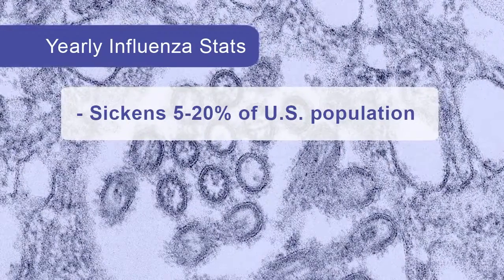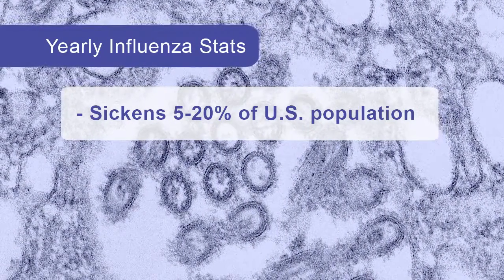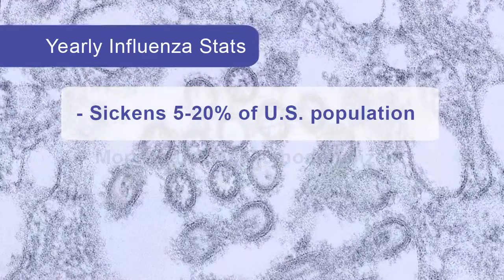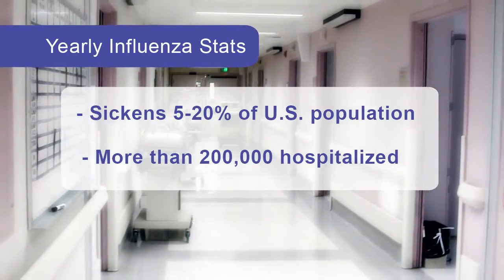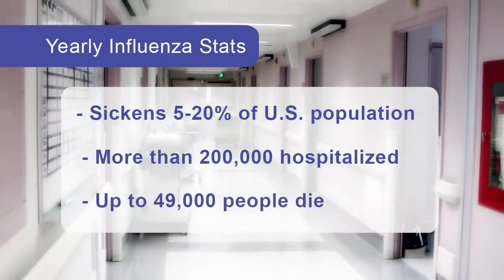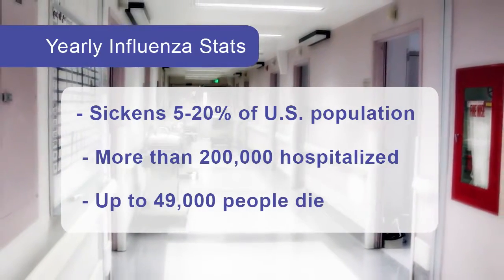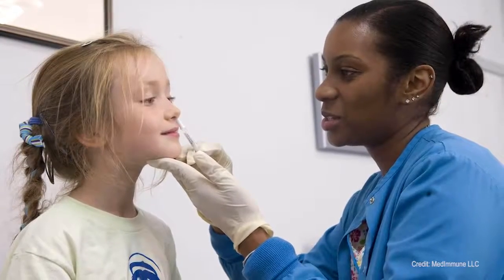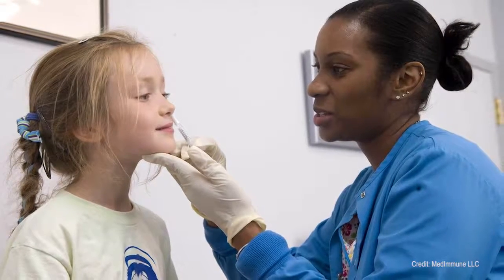As a result, influenza sickens between 5 and 20% of the US population each year. More than 200,000 people may be hospitalized, and up to 49,000 people may die. That is why health officials recommend flu vaccination before every flu season.